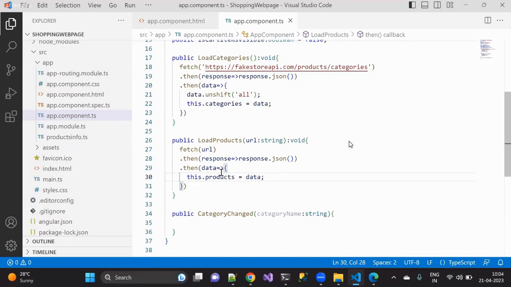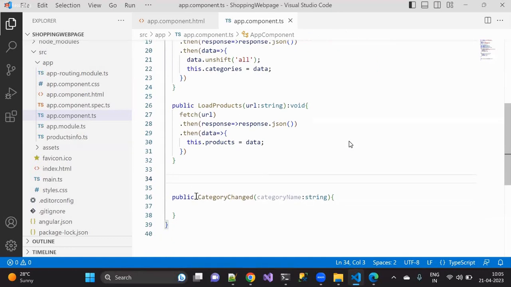Understood? Understood? Tell me. I'm loading what? The category. I'm loading what? Products. Both the things I have loaded. And at the same time, I want to get the cart items count. Okay, cart items count. That means how many items are added to the cart. That is my requirement. So how can I do that?